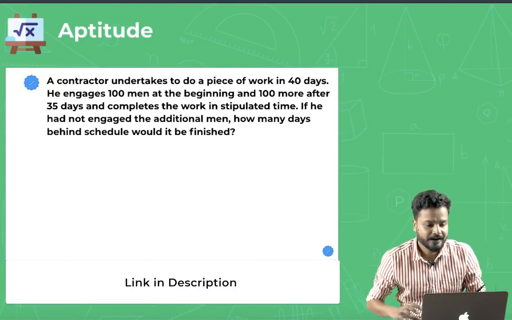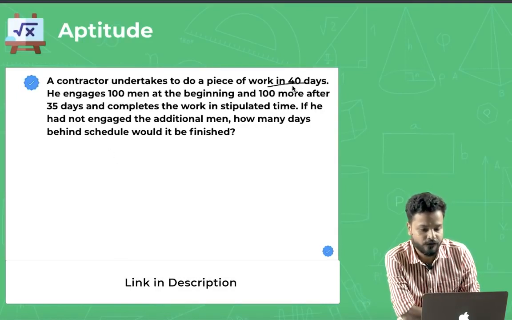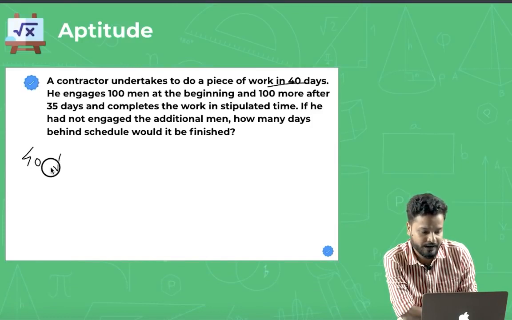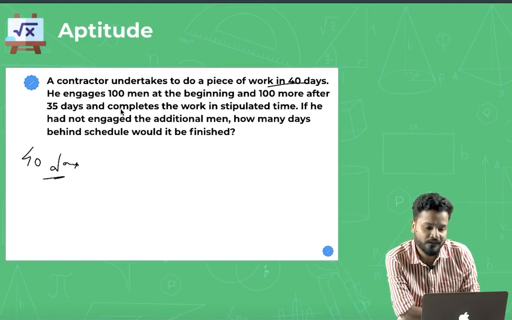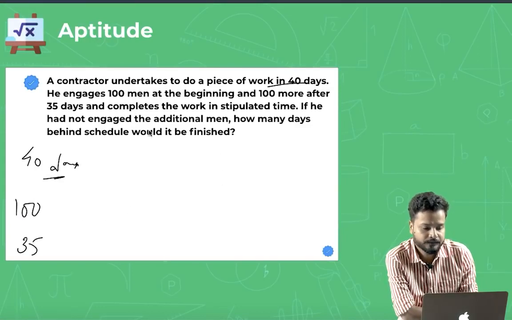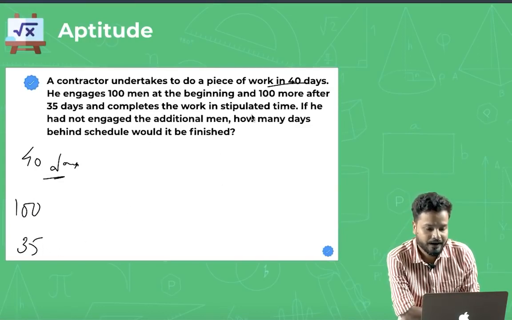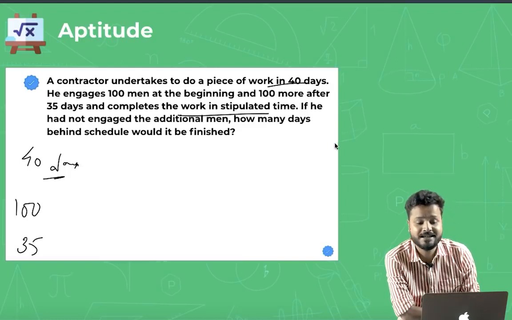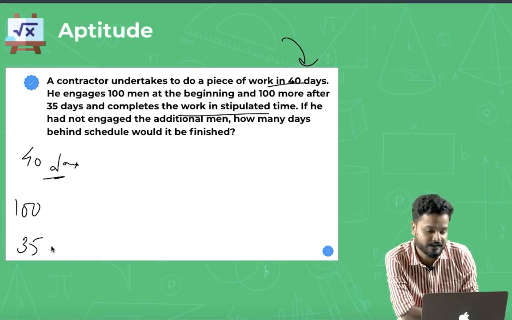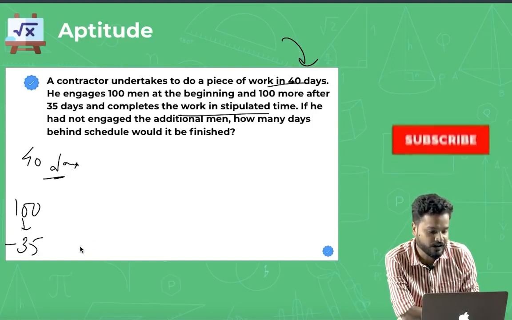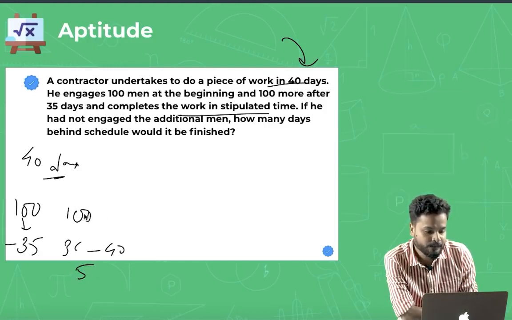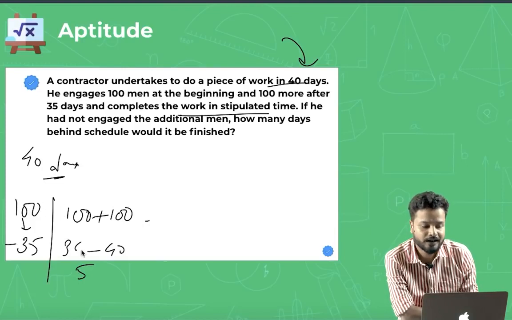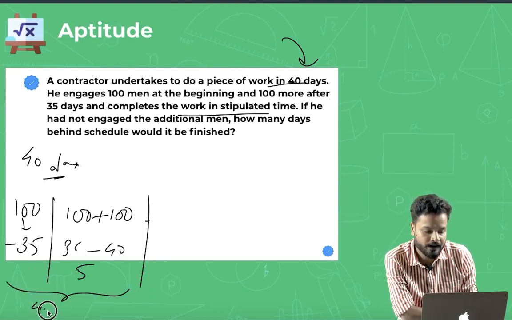All right. So it says a conductor undertakes to do a piece of work in 40 days. So he is supposed to complete the work in 40 days. He engages 100 men at the beginning and 100 more after 35 days. So for the first 35 days, how many workers were there? 100. And after 35 days, he gets 100 more so that he completes the work in the stipulated time. So what was the stipulated time? 40 days. So that means from 0 to 35 days, 100 workers are working, and from 36 to 40, that is 5 days, 100 plus 100 workers worked. So that the work was completed in the stipulated time of 40 days.